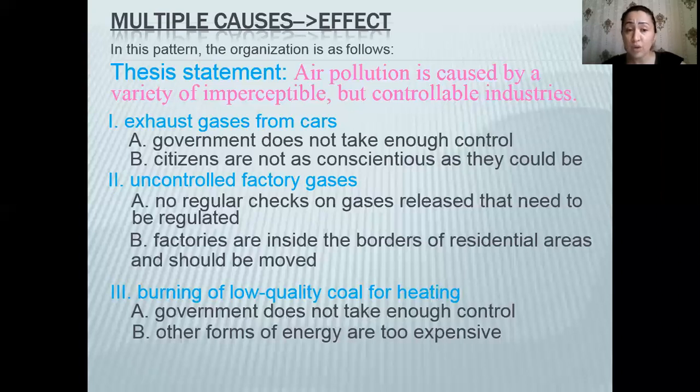And the third cause is burning of low-quality coal for heating, because the government does not take enough control or because other forms of energy are too expensive.